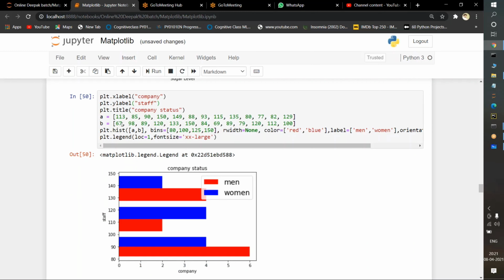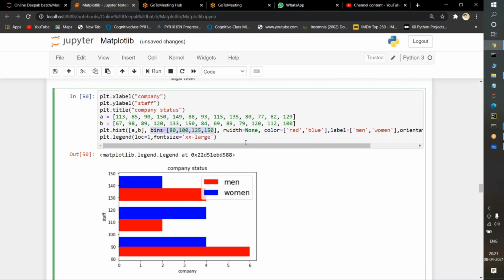See, it is showing these values. If you observe here, I am passing a values, and here also I am passing b values. Now inside histogram I am passing a comma b. Bins I am specifying 80, 100, 125 and 150. Rwidth, what do you mean by rwidth? This particular width. Okay, I am taking this rwidth.